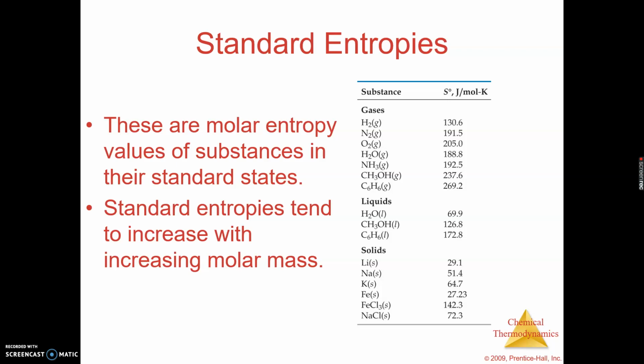The second bullet point here to make note of is entropy tends to increase with increasing molar mass. Now let's look at that for a second. So what you can see here as molecules get bigger, so maybe if we're looking here from H2 down to C6H6, we could look at the molar mass, and relatively we can see that as the mass goes up, the entropy goes up. Why is that? Well, as the mass goes up, you're adding more atoms within that one molecule.